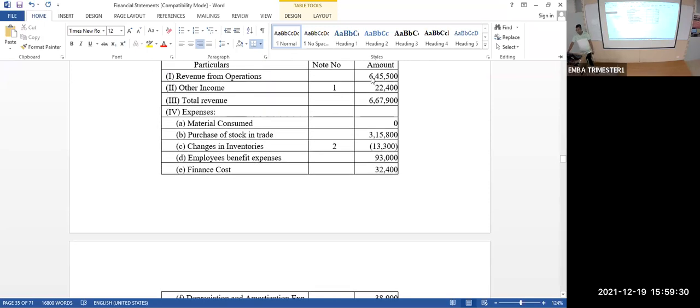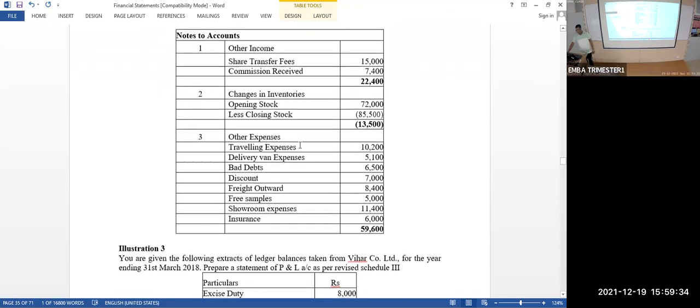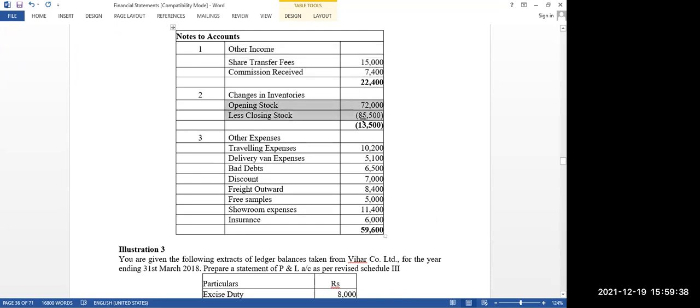That's what we prepared here. Revenue from operations 6,45,500. Before that, look at the note to accounts, other income, inventories. The credit side will always be coming under equity, but here one of the liability factors is also coming into play.